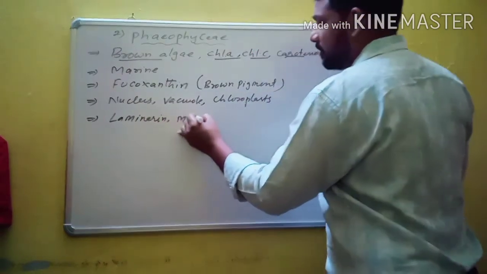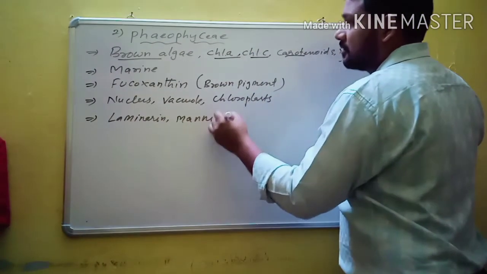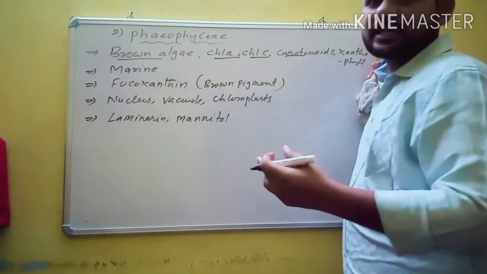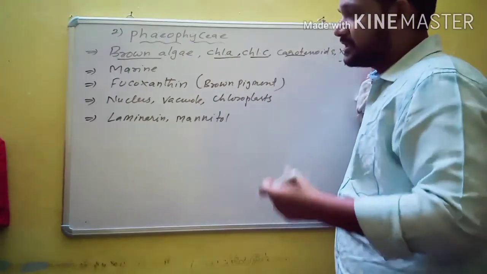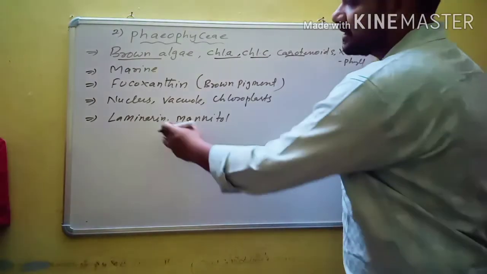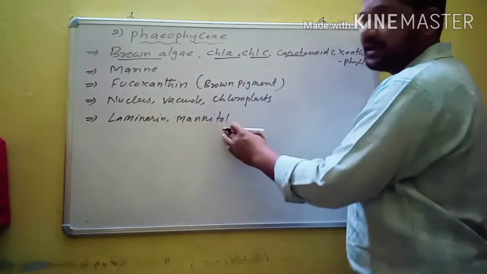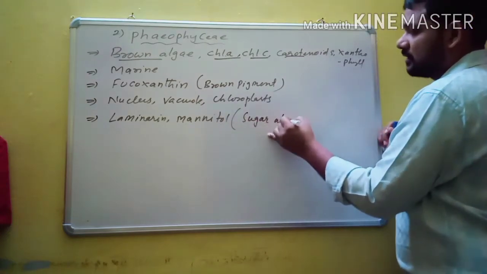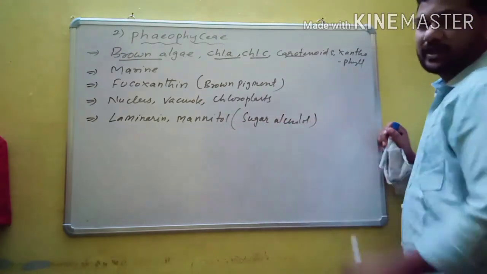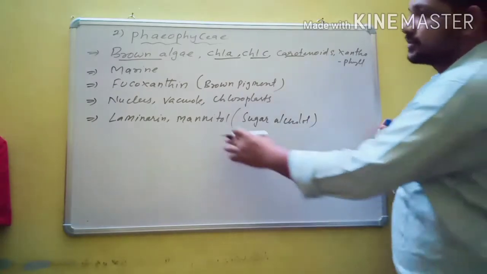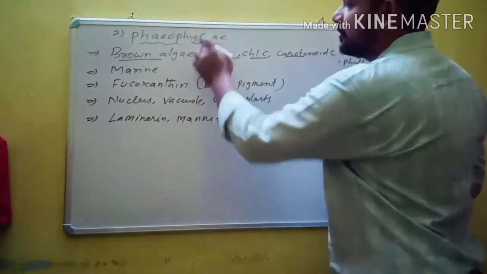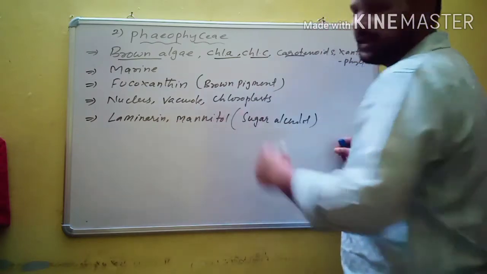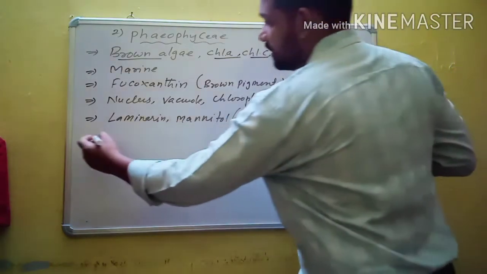Laminarin and mannitol. In members of Phaeophyceae, the reserve food material is a complex carbohydrate, present in the form of laminarin and mannitol. Mannitol is also a sugar alcohol. So the reserve food material in Phaeophyceae is laminarin and mannitol.